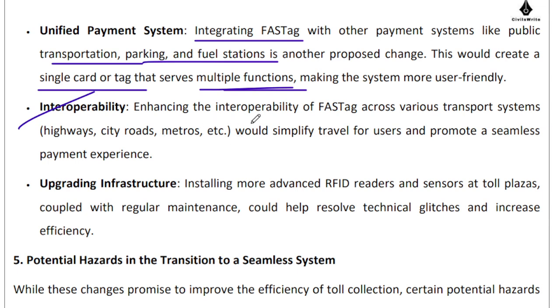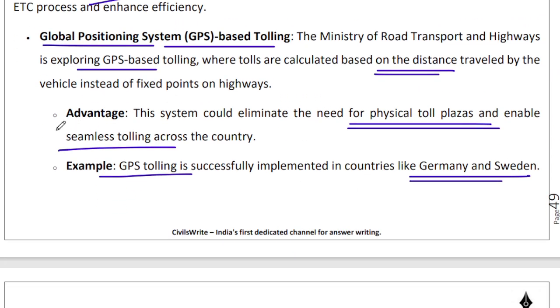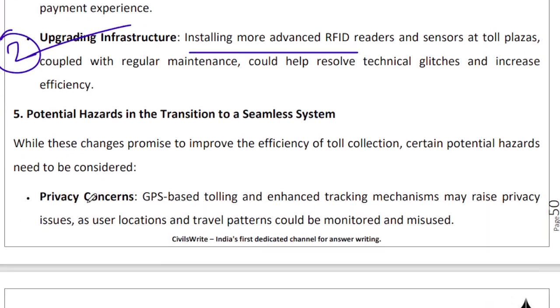So we'll enhance the interoperability of FASTags with various transportation systems, right? And we'll be upgrading the infrastructure, installing more RFID readers and so on and so forth. So one very famous change is this GPS based tolling. Upgrading infrastructure is an alternative, and finding more use of FASTags is also on the cards, right?